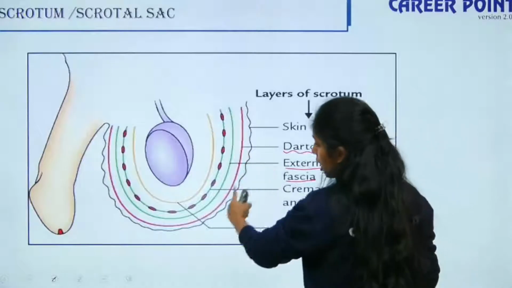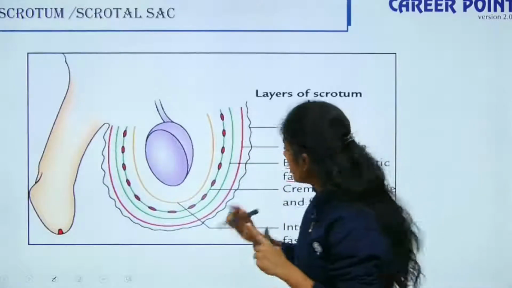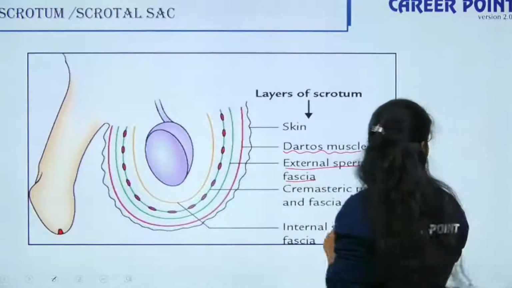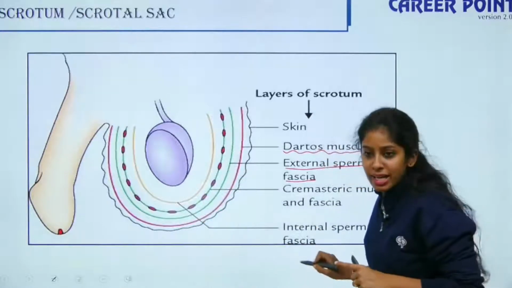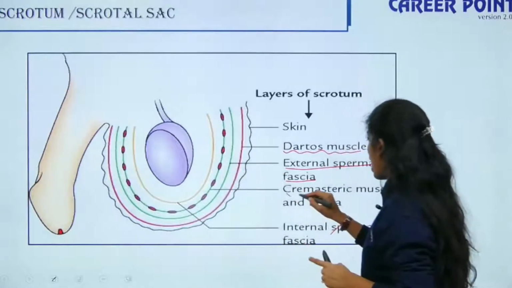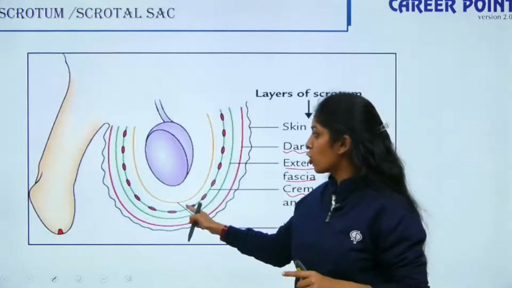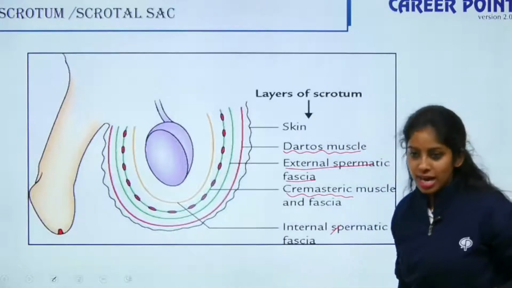This outer red one is your dartos muscle that regulates the temperature. Inner to that you have external spermatic fascia. Then this is your internal spermatic fascia. In between them you have your cremaster muscles, and your inguinal passage is also present. This is how your scrotal sac is designed. Clear?